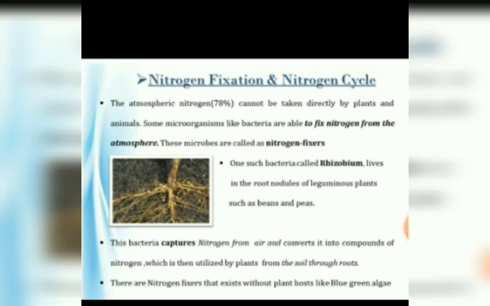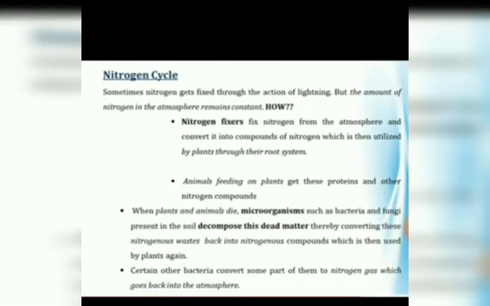There are also nitrogen fixers that exist without plant hosts, like blue green algae. Then the nitrogen cycle. Sometimes nitrogen gets fixed through the action of lightning, but the amount of nitrogen in the atmosphere remains constant. So how does this happen? Nitrogen fixers fix nitrogen from the atmosphere and convert it into compounds of nitrogen, which are then utilized by plants through their root system. Animals feeding on plants get these proteins and other nitrogen compounds.